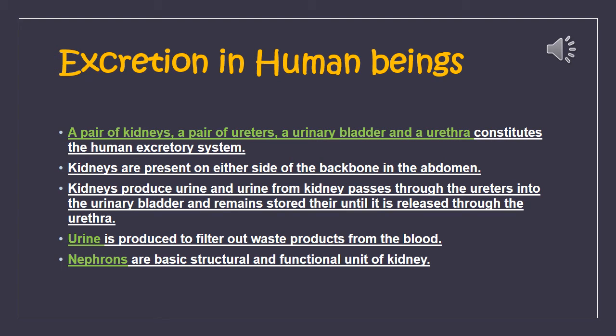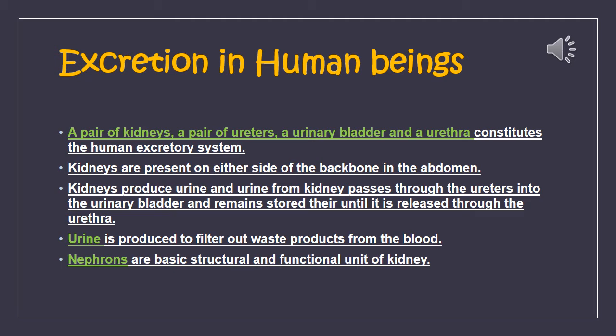Now we are going to know about the process of excretion in human beings. How does excretion take place in the human body? First of all, it is important to understand what parts form the excretory system. Our excretory system consists of a pair of kidneys, a pair of ureters, a urinary bladder and a urethra.